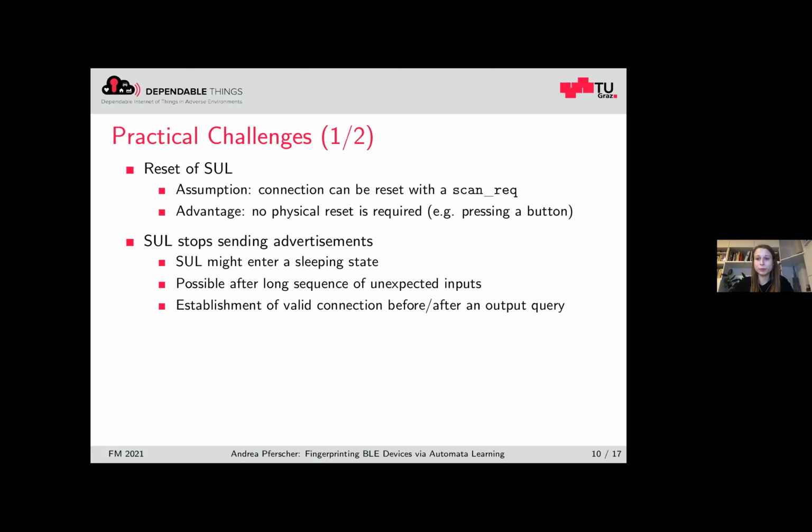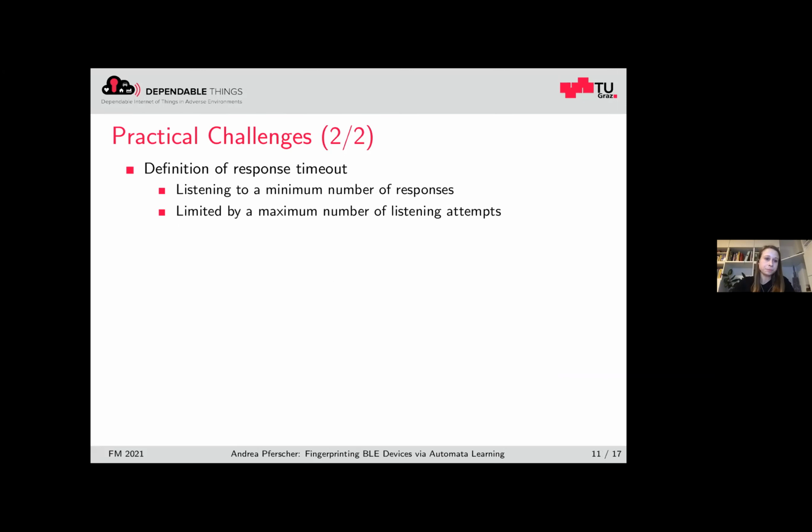Furthermore, we observed that some of these devices enter some kind of sleeping mode if we execute a long sequence of unexpected inputs. We avoid this by simply establishing a valid connection before and after performing a query.